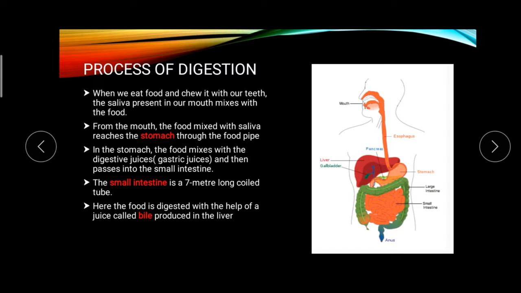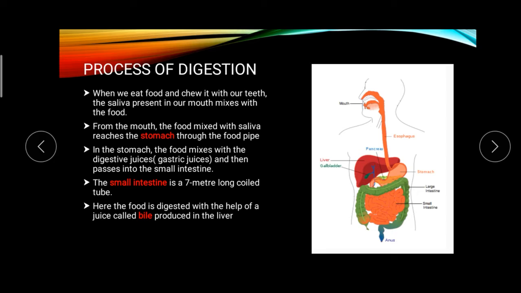Here the liver is there. Can you see? This is the liver. From the liver a secretion is produced, like the saliva present in our mouth. From the liver a secretion is produced which is called bile. So the food is digested with the help of this bile.